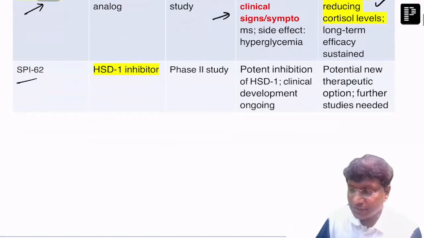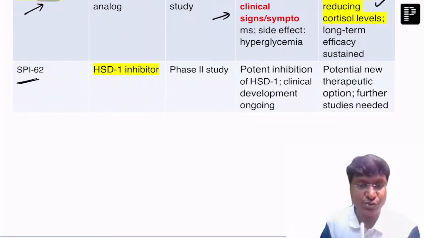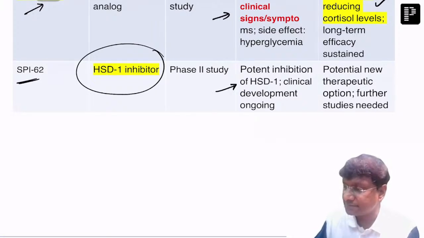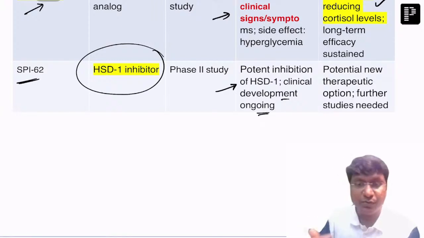Then next important is SPI62, which is an HSD1 inhibitor, right? It is a potent inhibitor of HSD1, its clinical development is ongoing, and it is a new therapeutic option. Which one? The SPI62. Okay, so this is about the new molecules in the treatment of Cushing's. That includes osilodrostat, levoketoconazole, Relacorelant, pasireotide, and SPI62, right? So this was completely about Cushing syndrome.